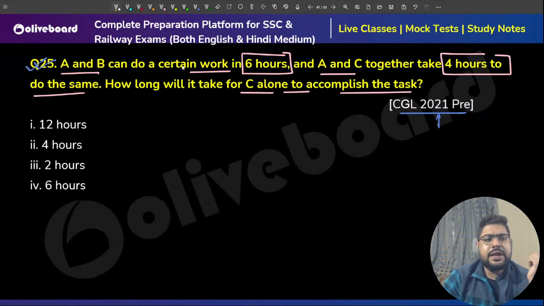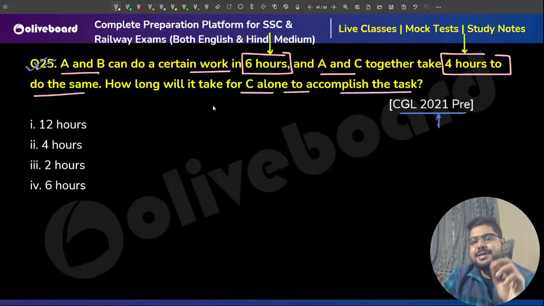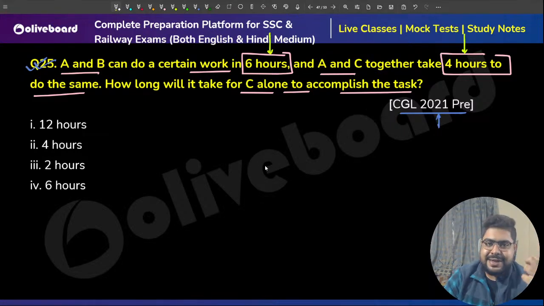So there are 2 times that are given to us. I guess there is some printing mistake, most probably. I don't know, let's see. This question actually doesn't need the LCM method. But still, let me at least give you the approach and then I'll give you the answer. You don't need to do anything, just look at the options and you will get to see.